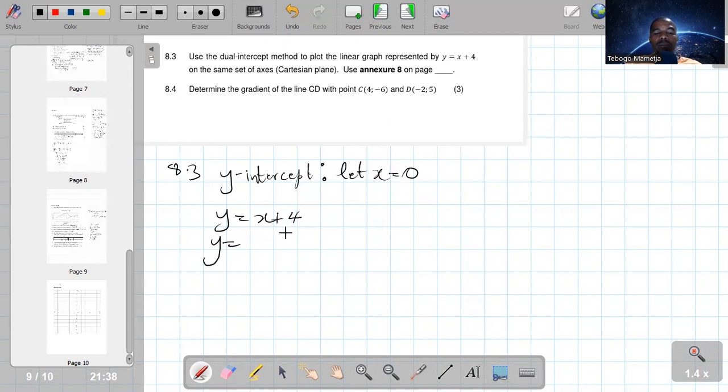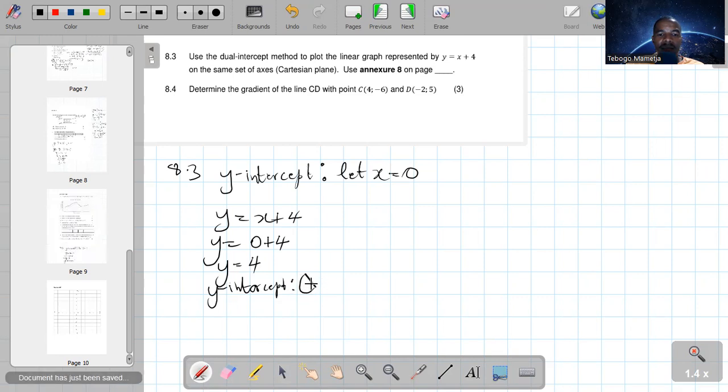Why do we do that? Because we know that the y-intercept is the point on the y-axis where the straight line is going to pass. So for any point on the y-axis, x is 0. That is the reason why we put 0 in the space of x. So y, it's what? It's 4. Because an intercept is a point, we are going to write it as a point, like we said, it's (0, 4).